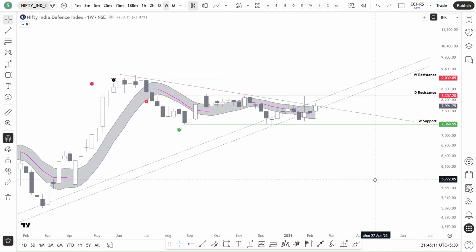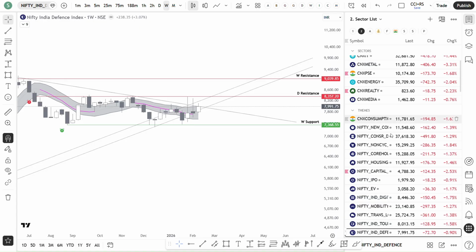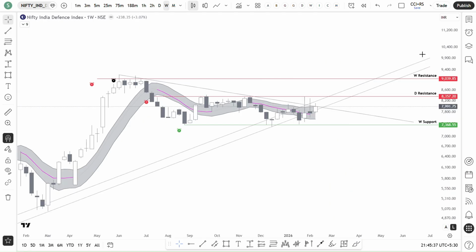And if you see the price over here, I think this is the one index where for the last 3 to 4 weeks the price hasn't moved much. But when you see other indices like bank, energy, IT, and other sectors, healthcare, pharma, you can see some volatility in the indexes. Whereas in defense, the movement is very small.